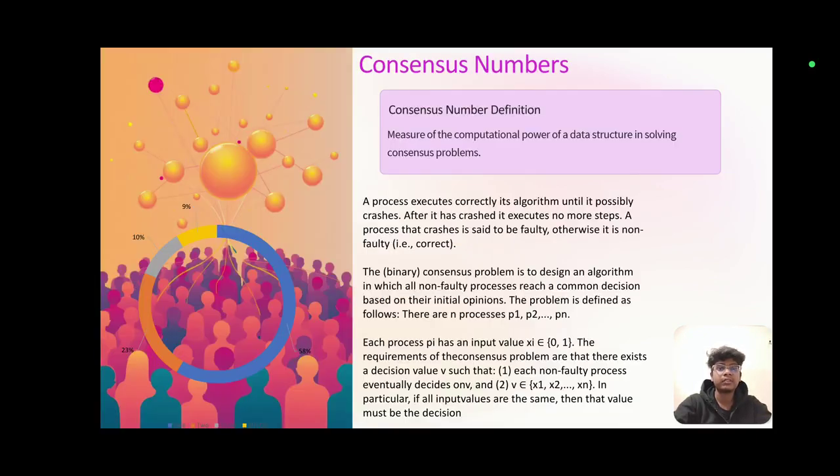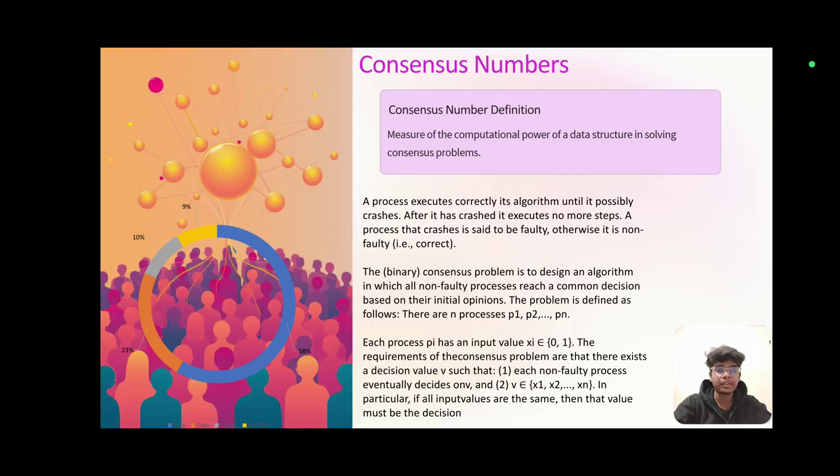Next, consensus numbers. A process executes correctly its algorithm until it possibly crashes. After it crashed, it executes no more steps. A process that crashes is said to be faulty, otherwise it is non-faulty. The definition of consensus numbers: it is the measure of computational power of a data structure in solving consensus problems. The binary consensus problem is to design an algorithm in which all non-faulty processes reach a common decision based on their initial opinion. The problem is defined as follows.